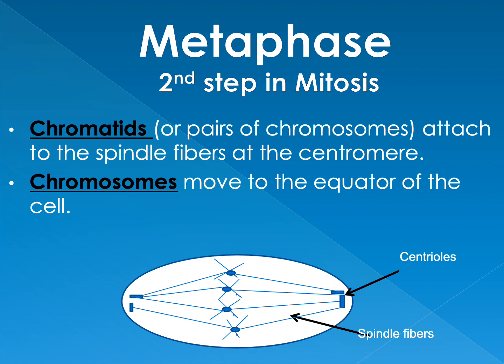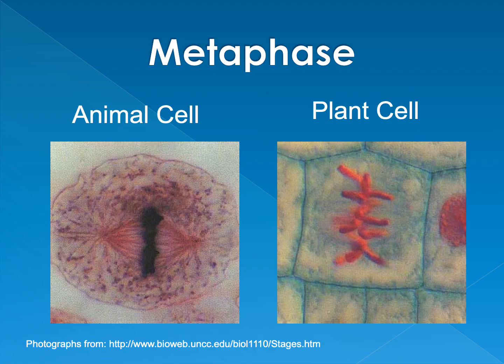Metaphase is the second step of mitosis. The chromatids, or pairs of chromosomes, attach to the spindle fibers at the centromere. The chromosomes move to the equator of the cell. You can think metaphase, middle. The equator is kind of the middle of the cell, so when you think of metaphase, you can think of middle. And in our diagram, you can see our little X-shaped chromosomes with the centromeres attaching to those spindle fibers, which are attached to the centrioles. The chromosomes are lined up in the middle. This is showing you a plant and animal cell, both in metaphase, where those chromosomes again are lined up in the middle.